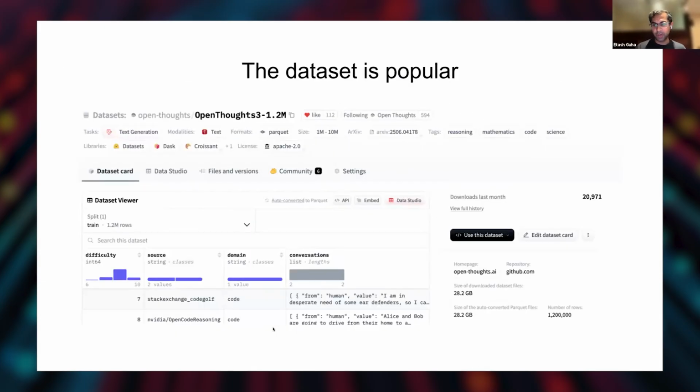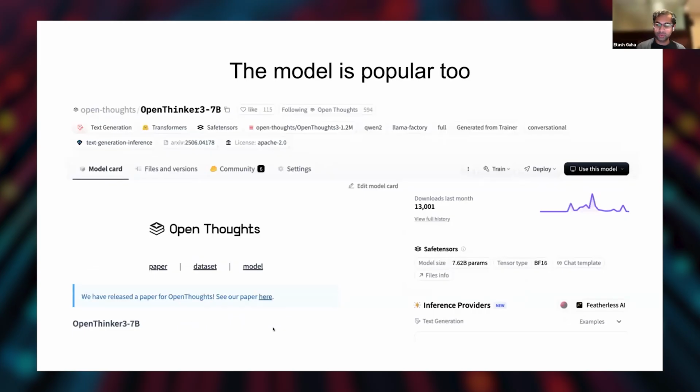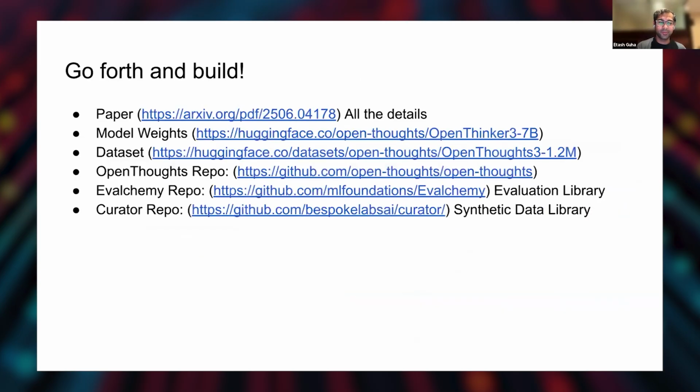The data set we released was really popular for each OpenThoughts iteration. The data set was the most trending Hugging Face data set for at least a couple of weeks, which is really great. We got thousands of views. The model itself was super popular, and people really got great use out of it. We have now released the paper, the model weights, the data set, and all of our code to do the training and the data generation.